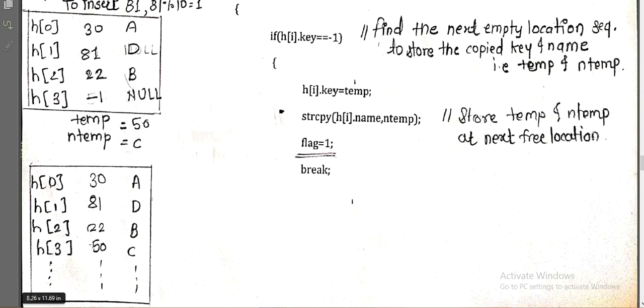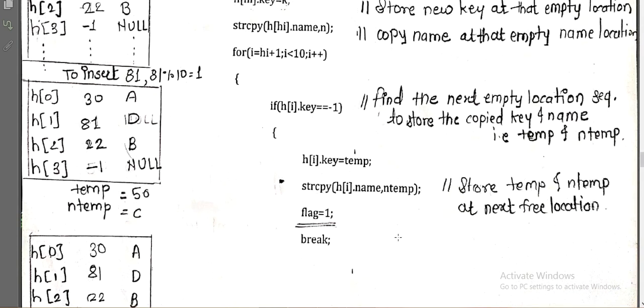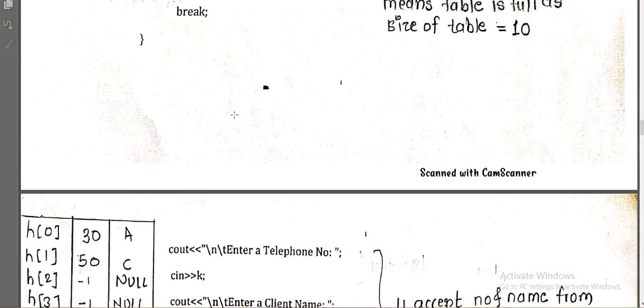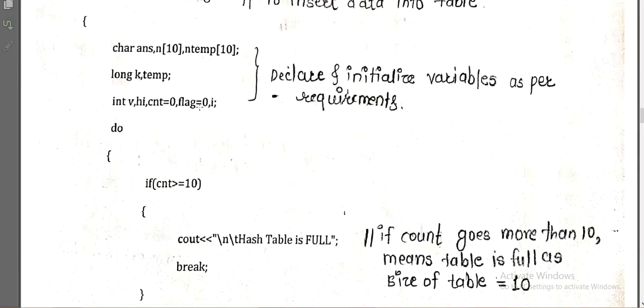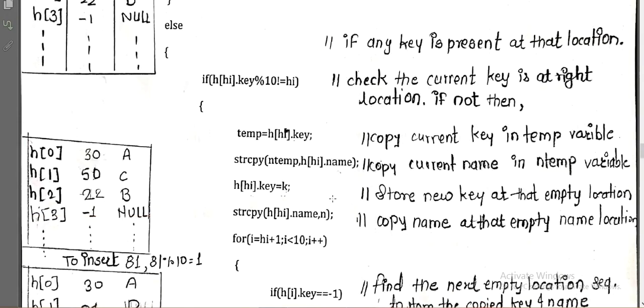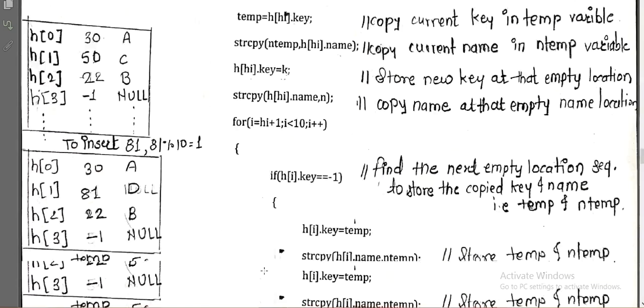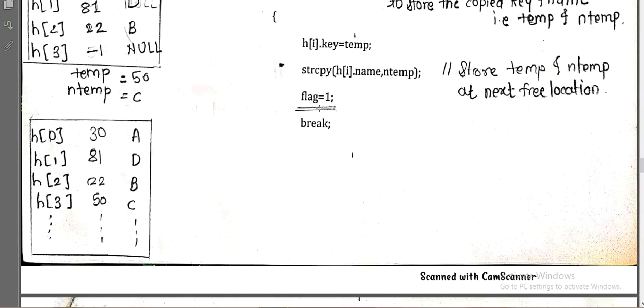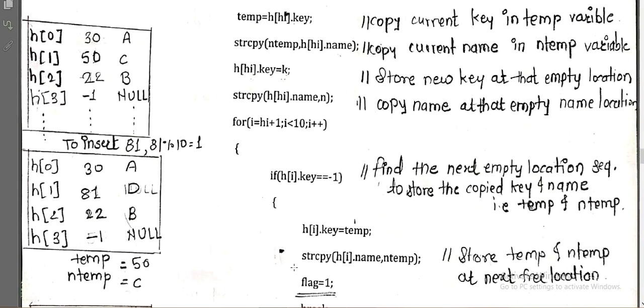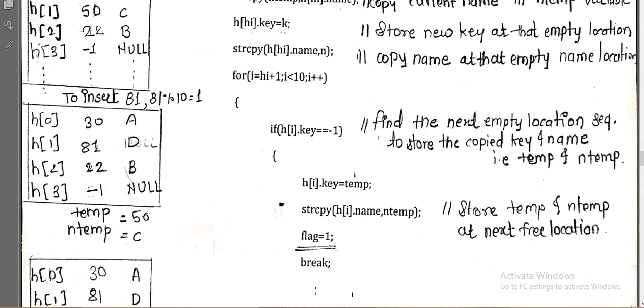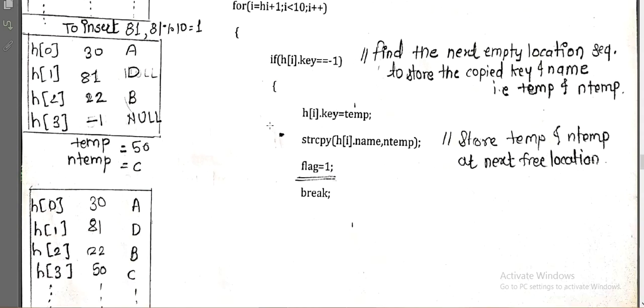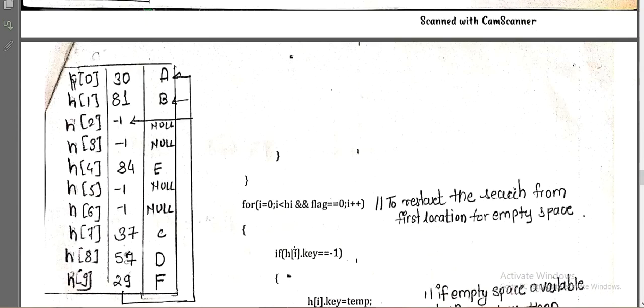So you can see that the 50 gets stored over here and C we are storing here, right? And while we are doing this, we have to set our flag to 1. Initially the flag is set to 0. You can see here the flag is 0. Now we need to make it 1. 1 means we have done the replacement. That's why we are setting it to 1. And we have to break here, since the element is replaced, which means you will come out of this loop.